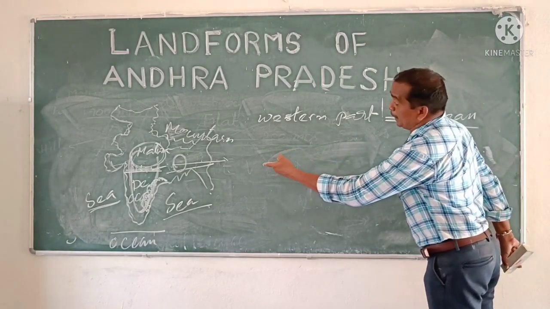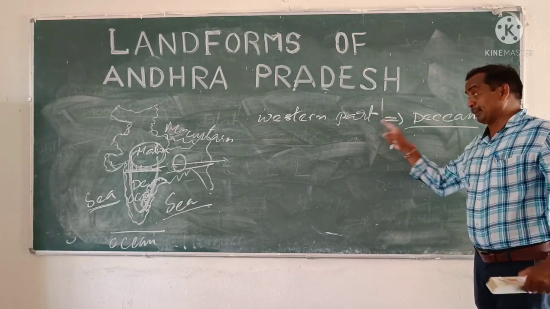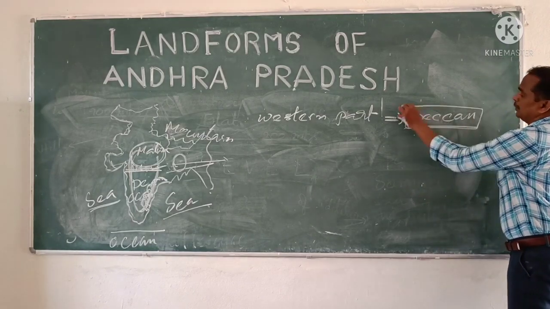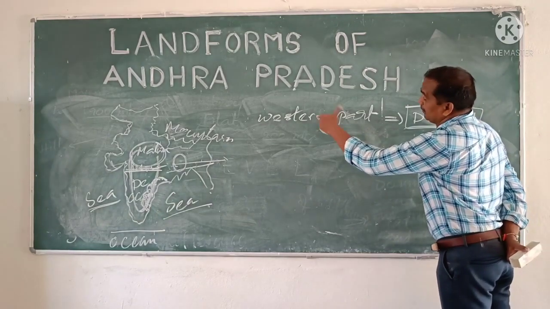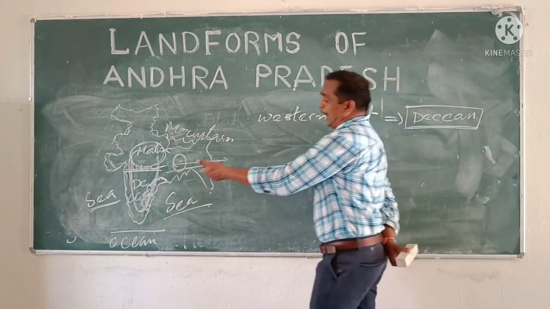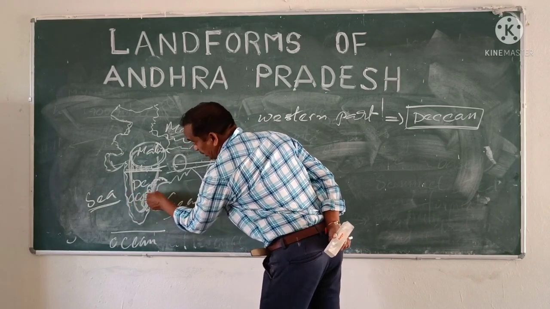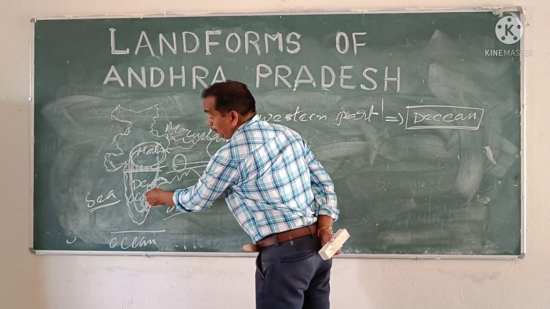The eastern stretches of the Deccan Plateau, or the western part of Andhra Pradesh, is called the Plateau of Andhra Pradesh. This is the plateau, these are the eastern stretches. This is AP, this is the western part. Listen carefully.